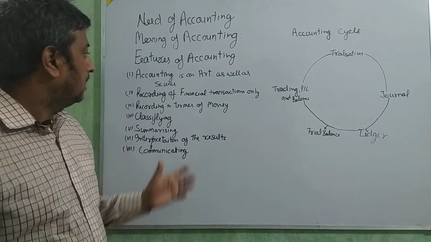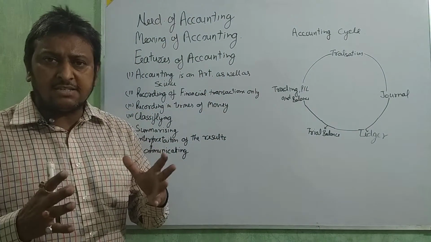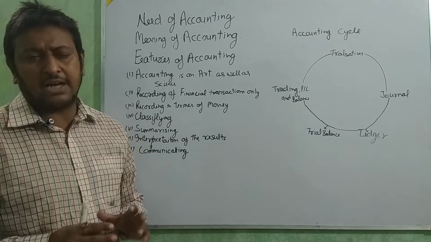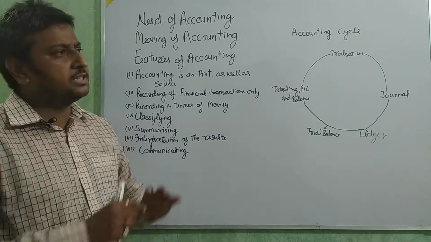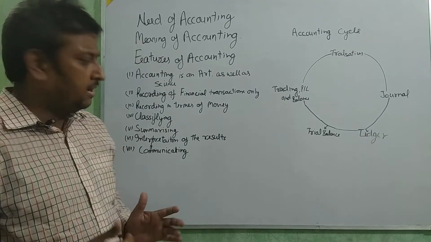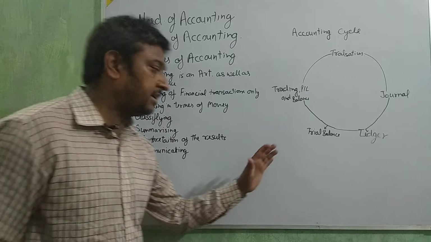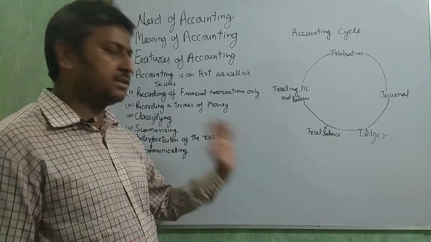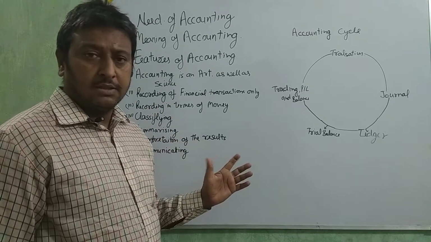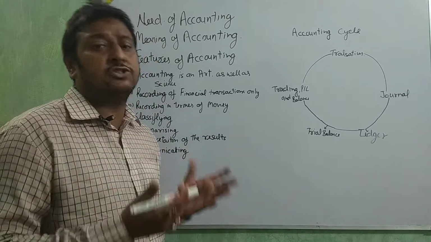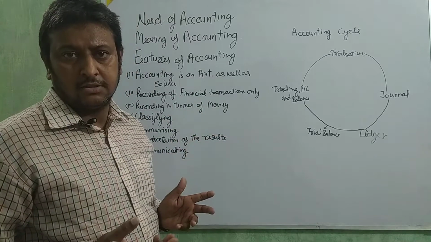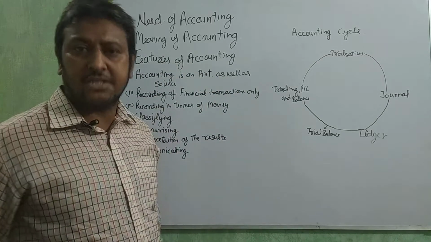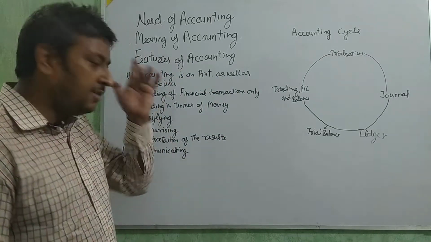Second, art. Why do we say art? Art means presentation, a very good presentation or a systematic presentation. We can say this is very good art. When you make some art, if that art is not presented in a good way or not in a systematic way, you say that is not good art. And if you see some art and say, wow, what an art, it means it is presented in a systematic way. Okay, the same way here,